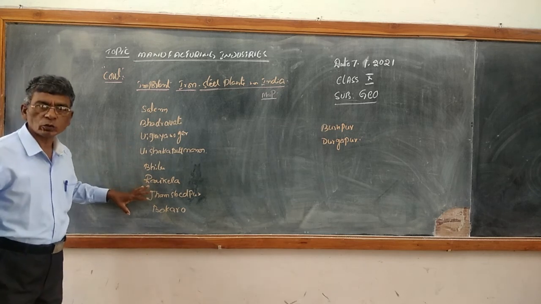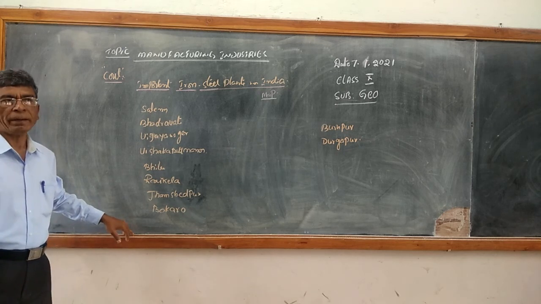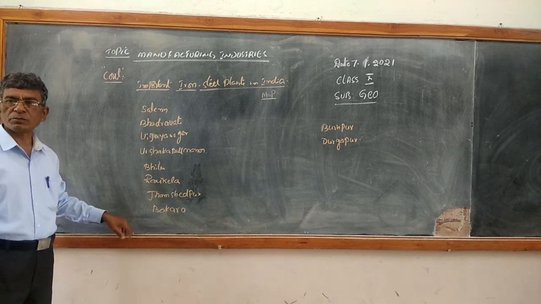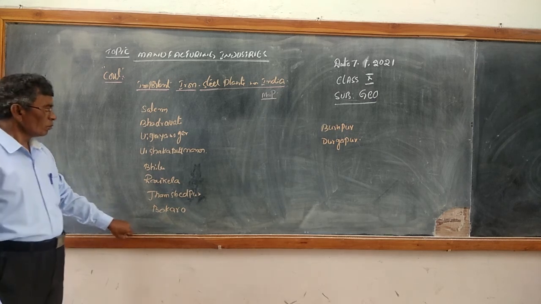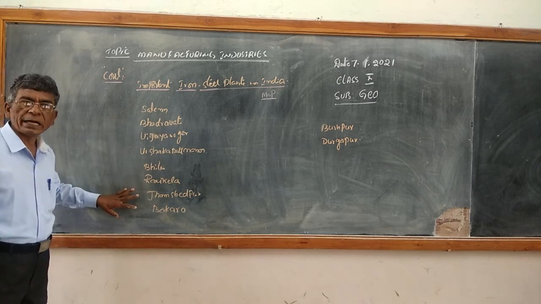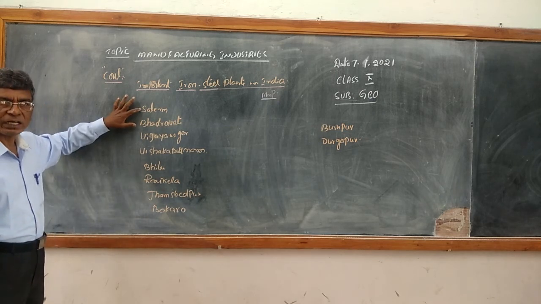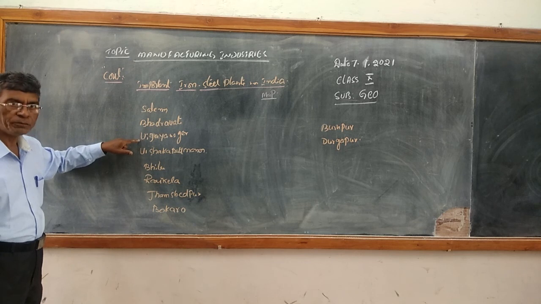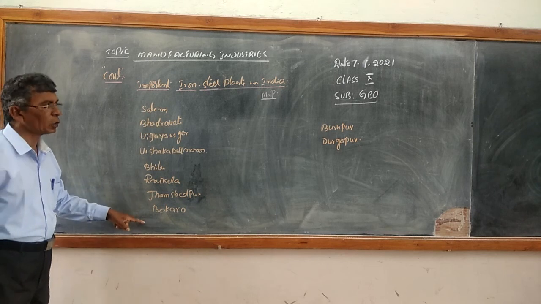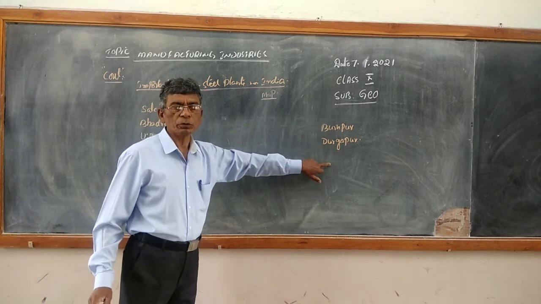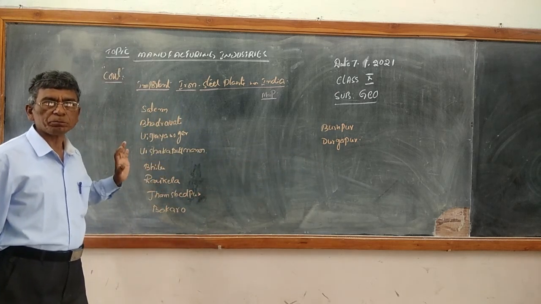So we will discuss the important iron steel plants in India. This is very important for map pointing. Please, all the children, listen very carefully. The following are important iron steel plants in India: Salem, Bhadravati, Vijayanagar, Visakhapatnam, Bhilai, Rourkela, Jamshedpur, Bokaro, Burnpur, and Durgapur. These are the important iron steel plants in India.